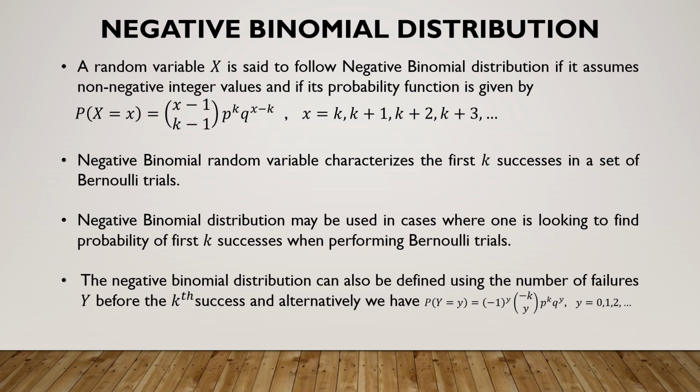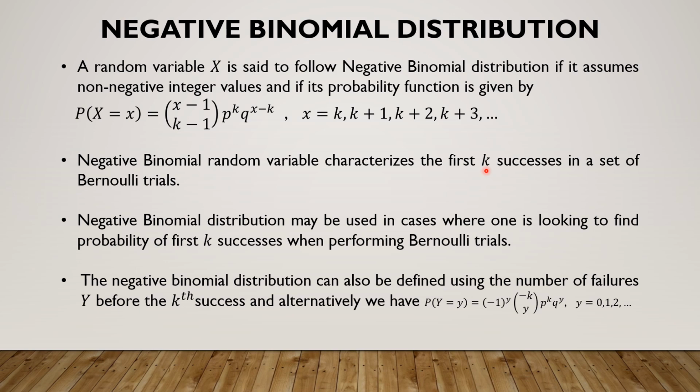Let us now look at the negative binomial distribution. Its mass function is given as x minus 1 c k minus 1 p power k q power x minus k, x taking values k, k plus 1, k plus 2 and so on. The negative binomial random variable characterizes the first k successes in a set of Bernoulli trials. It is a generalization of the geometric random variable. Geometric random variable, we look for the first success. Here we look for the first k successes.